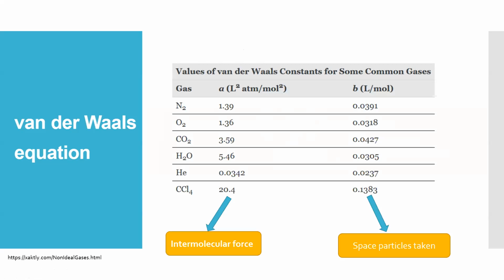In this chart, by comparing the different gases, we can see the difference of a and b. As the mass of the molecule increases, it takes more space, so b increases also. It's a little bit easier to understand. However, for a, it's not always obvious from the mass of the molecules, because when you talk about the intermolecular forces between the particles, that makes a different.